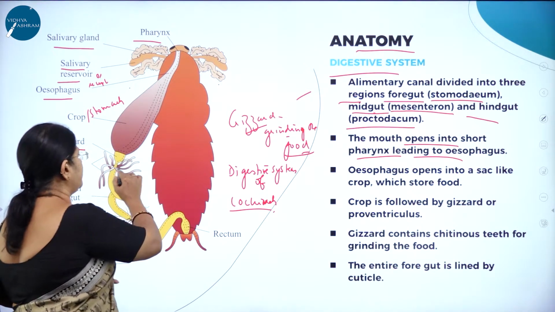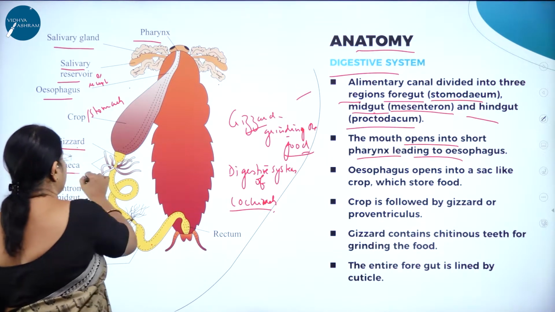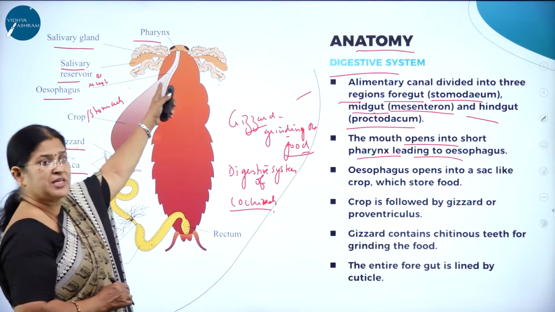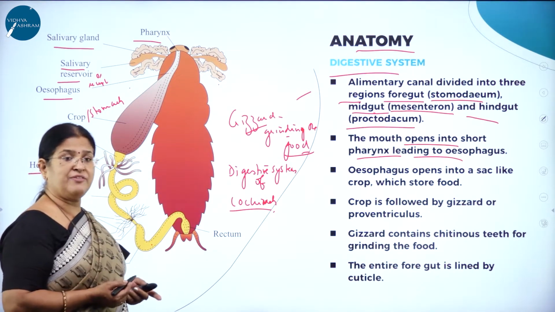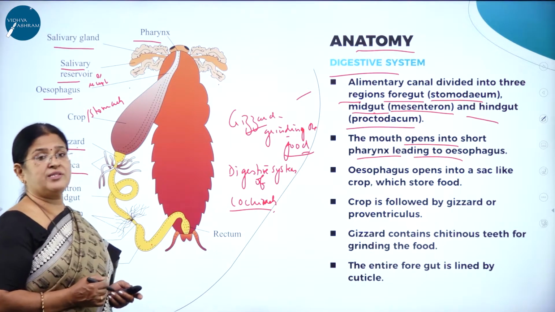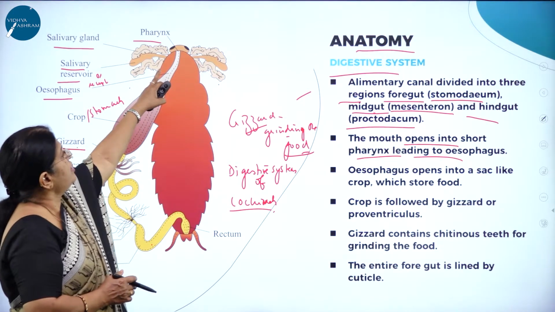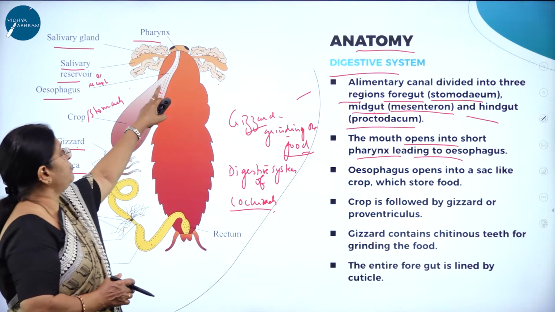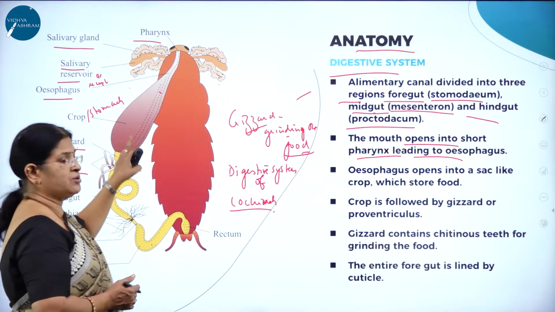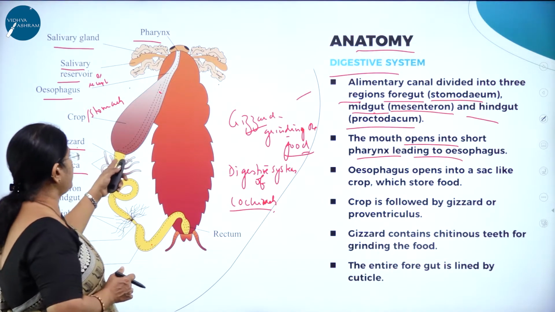And near the gizzard, you can see tubular structures. They are called hepatic caecae. You may wonder, what is the function of the salivary gland? To secrete salivary enzymes. What is the function of the salivary receptacle or reservoir? To store the secretions of the salivary gland. From there on, the tubular pharynx leads into the esophagus, from the esophagus to the crop. So what is the function of the crop? To store the food. From there on, you can see the gizzard.